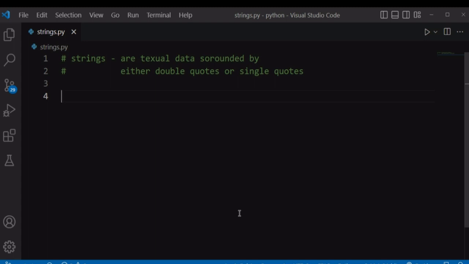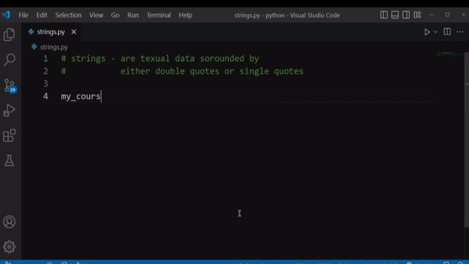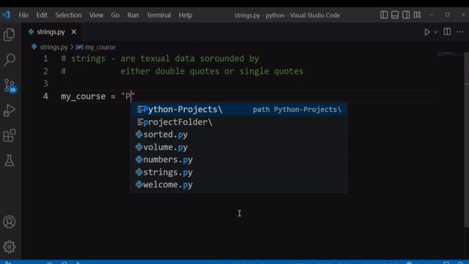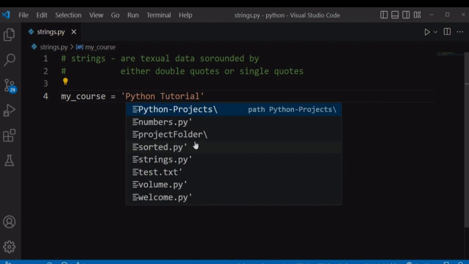In this video, we'll talk about string data types in Python. Strings are considered as any textual data that is surrounded by either double quotes or single quotes. For example, let's say we have a variable myCourse assigned to a value Python tutorial. So this text that has been surrounded by double quotes, we refer to it as string in Python. We can also surround it using single quotes at the end and at the beginning of our text.